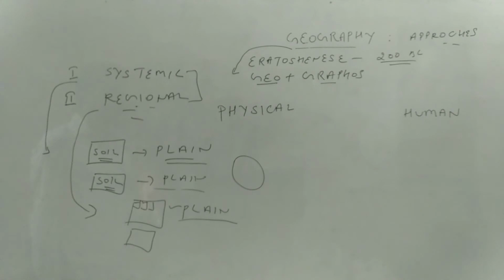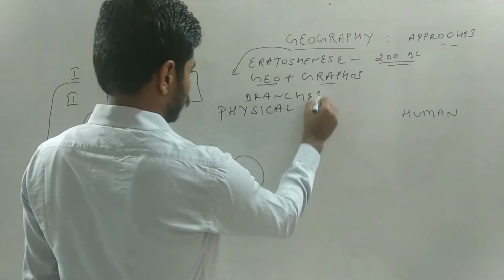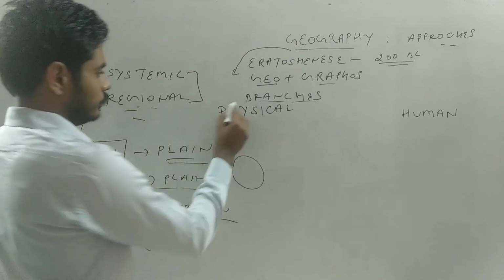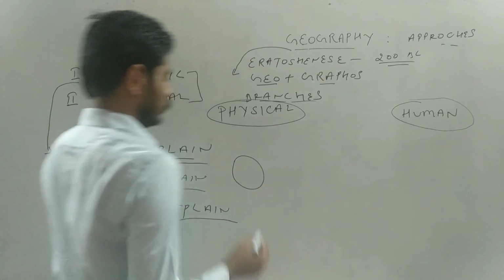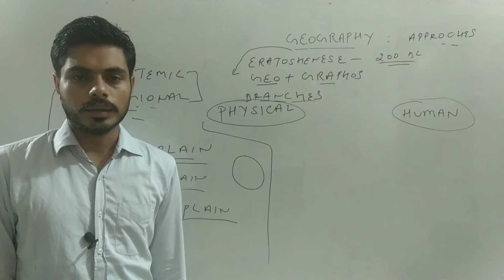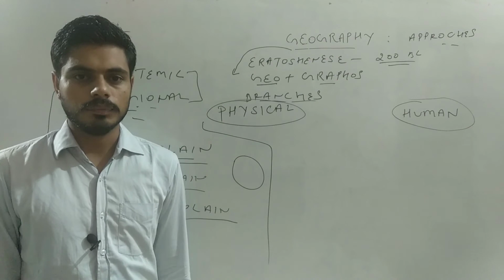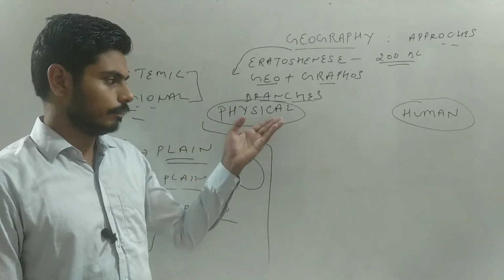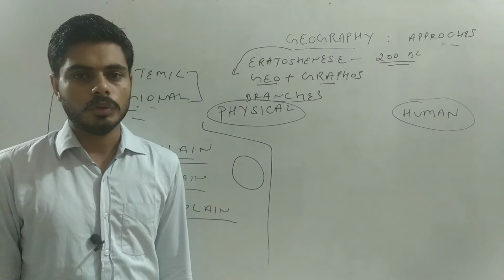Now we move on to the branches of geography. There are two types of branches of geography. First one is physical geography and second one is human geography. Humans live on earth. When we see our surroundings, we see that there are a lot of things, some of which are created by nature, the physical forces, and the second are human.